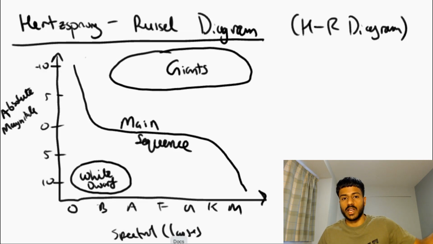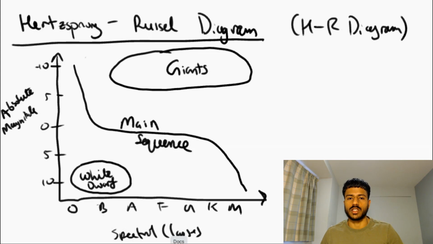But just be careful that on the left I've got a larger temperature and on the right I've got lower temperatures. This graph shows where different stars are placed. This big line in the middle is the main sequence stars. So any main sequence stars will be found in this region there.